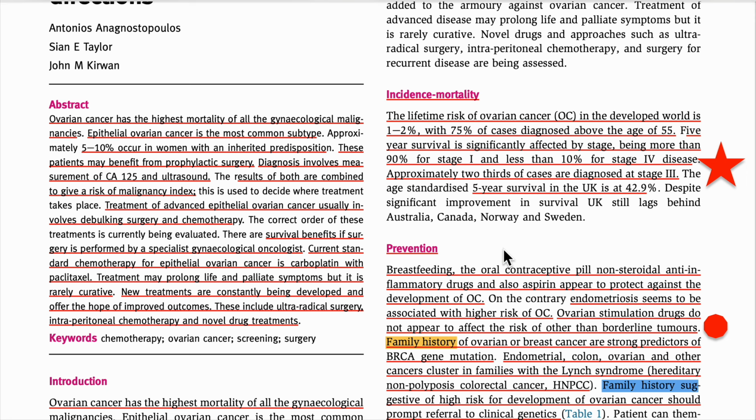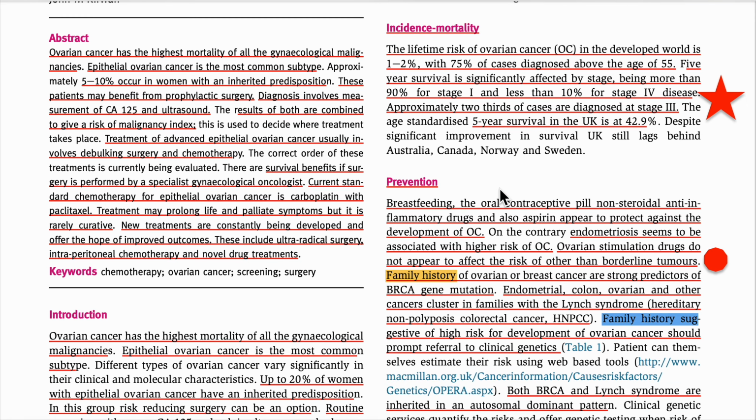So what he is talking about in prevention is breastfeeding, the OCP, and NSAIDs, non-steroidal anti-inflammatory drugs. They appear to be protective. Please remember the MCQ question: what are the protective factors and which are the factors which increase the risk of ovarian cancer. So these are the protective factors: one is breastfeeding, second is oral contraceptive pills, and third is NSAIDs. And the most important one is aspirin. These are the protective methods.